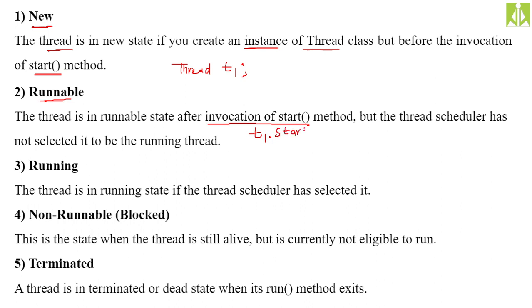This is how we invoke a method, isn't it? And this start is a predefined method available inside thread class. So if you invoke that start method on T1 thread, then the thread will enter into runnable state. Runnable means the thread is ready for execution, but not yet executing, but it is ready for executing.